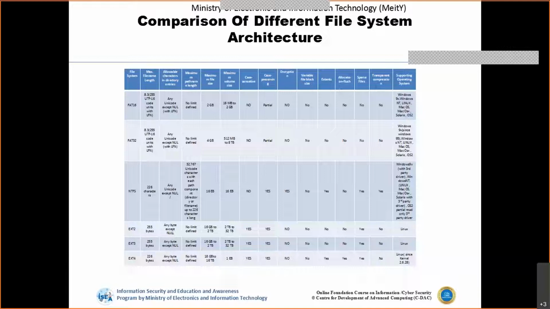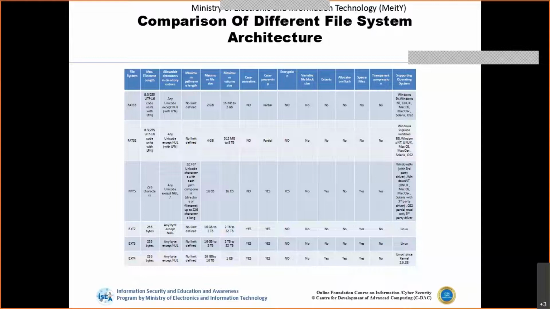If we want to access the file system on different platforms, let's say Unix has an inbuilt feature for accessing NTFS. But if you want to access these file systems on different operating systems, because these are natively supported by Windows, then this can be done using third-party drivers. We may have already observed this in our day-to-day use.